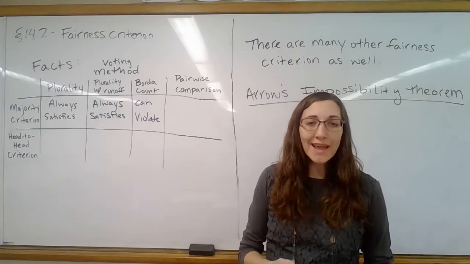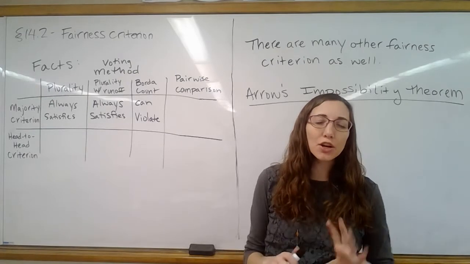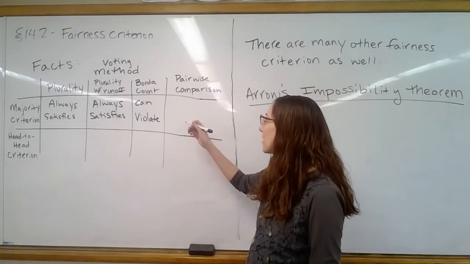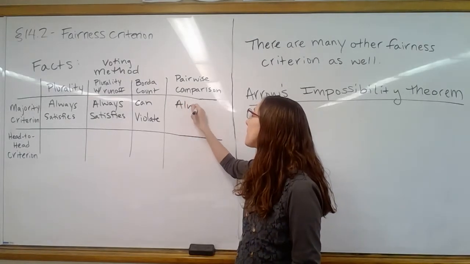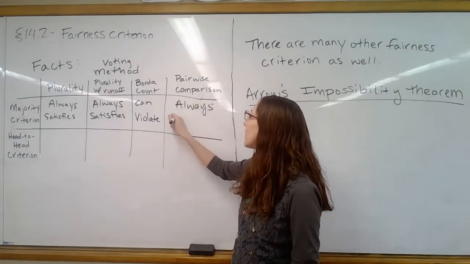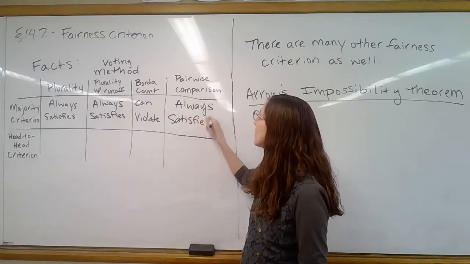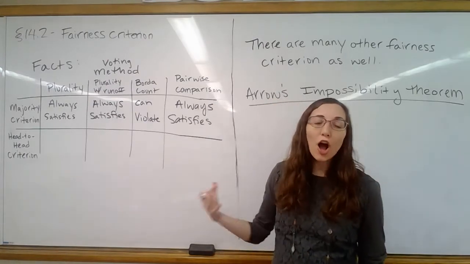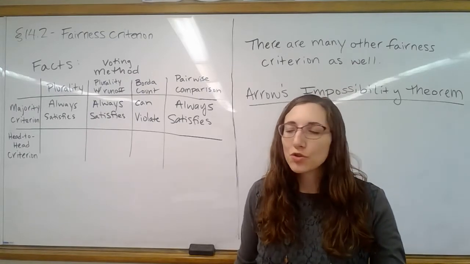So they're going to win every head-to-head that they're in, which means that they're going to win the most points overall, and they would be declared the winner by pairwise comparison. So this one also always satisfies the majority criterion.